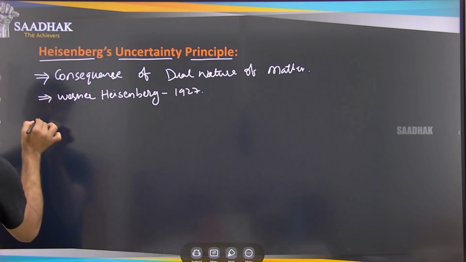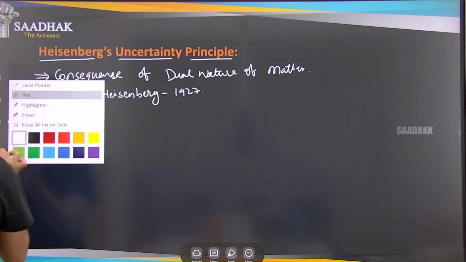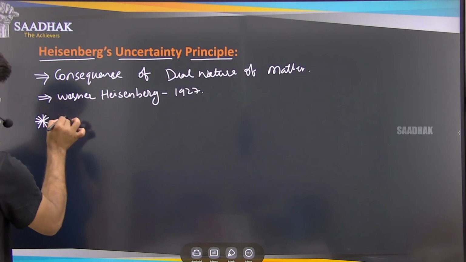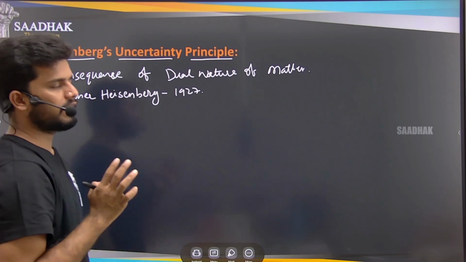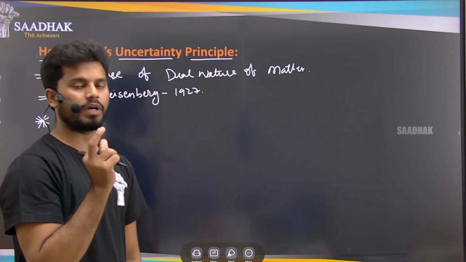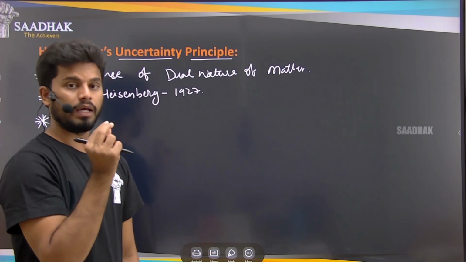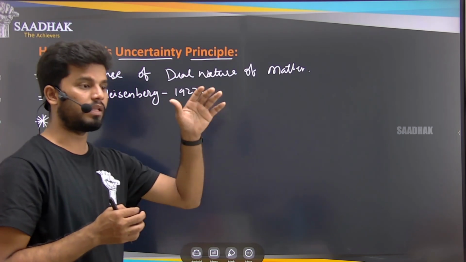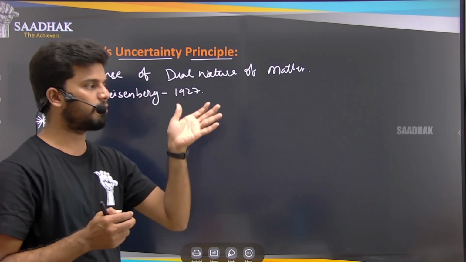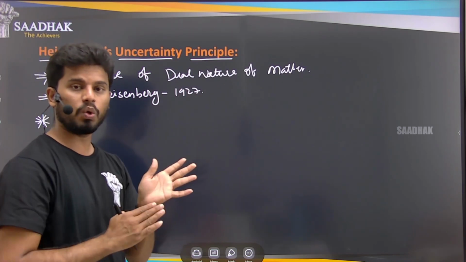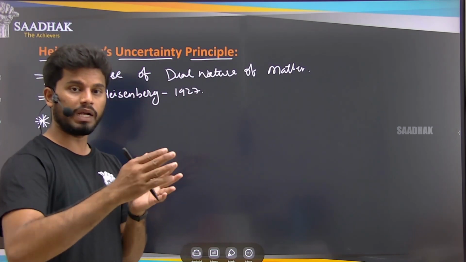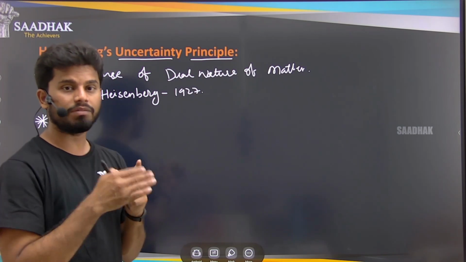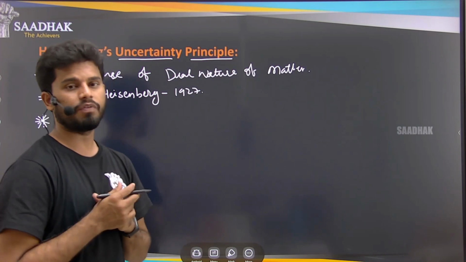He proposed the principle that it is impossible to locate and find the velocity of an electron simultaneously. Means at the same point of time, you cannot locate the electron, at what point it is, as well as what is its velocity.